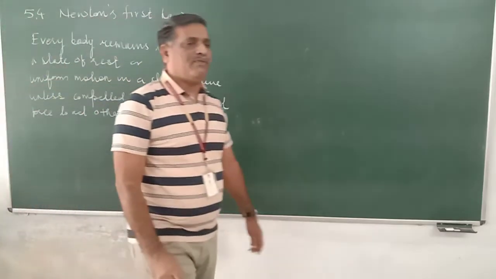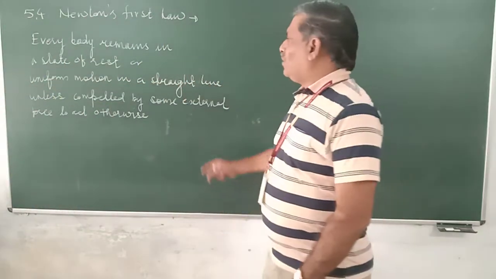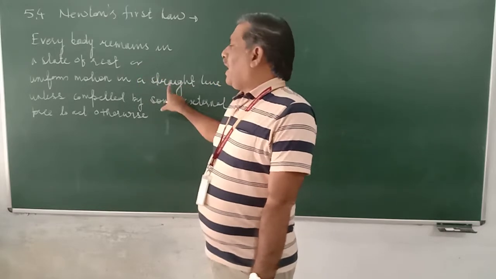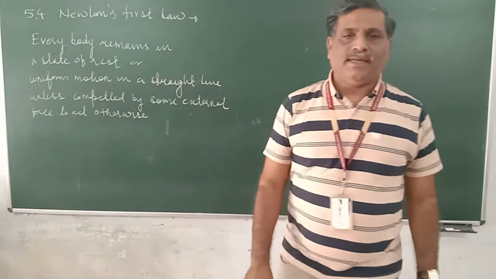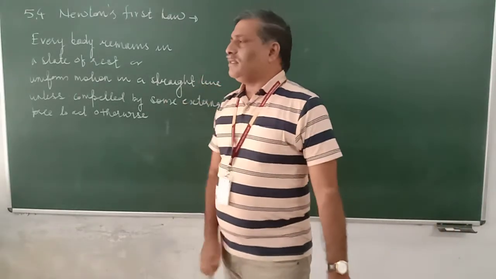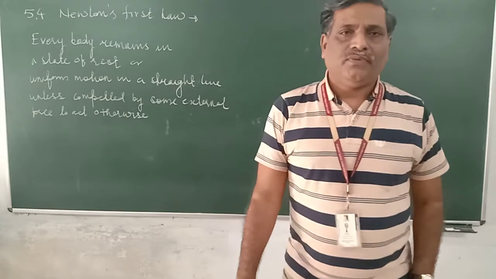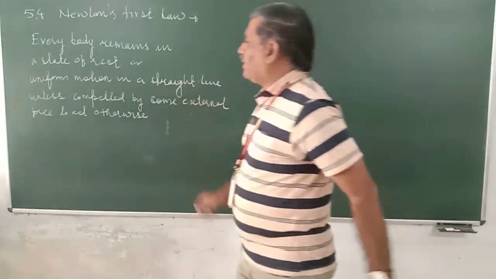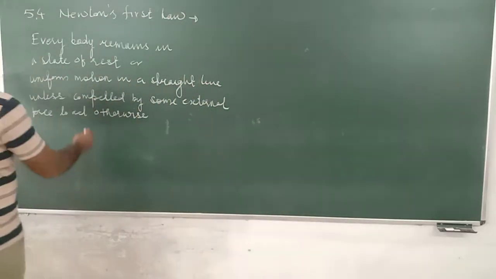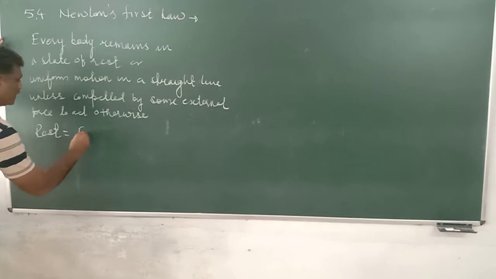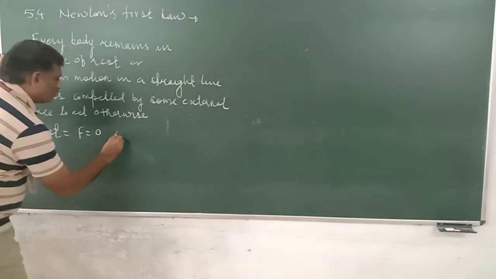If you see it carefully, there are two things described in this one: a state of rest and uniform motion in a straight line. Now, this is when the force is zero. When the force is zero, either the object remains at rest, that is, rest means F is equal to 0 and acceleration is also equal to 0.